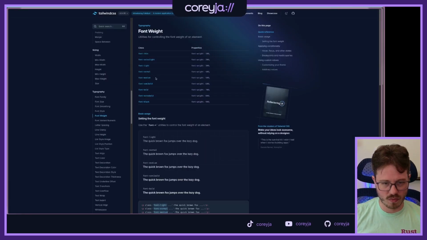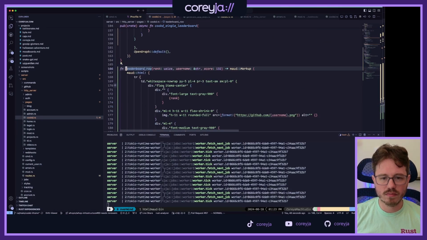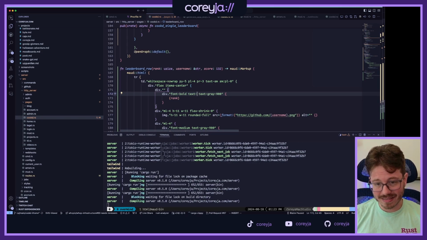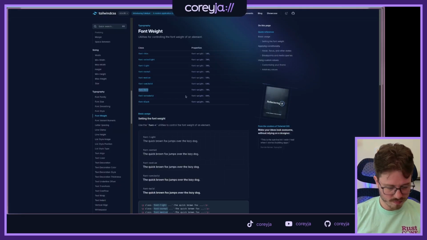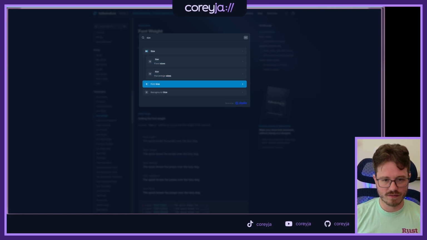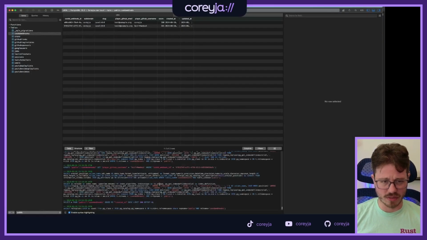So font weight, I can do font bold, but that's not really what I meant for it to be. I was thinking this was text size, which I believe is like text XL? Font size. Text XL. Yep. I think XL is going to be too big, though, to be honest.